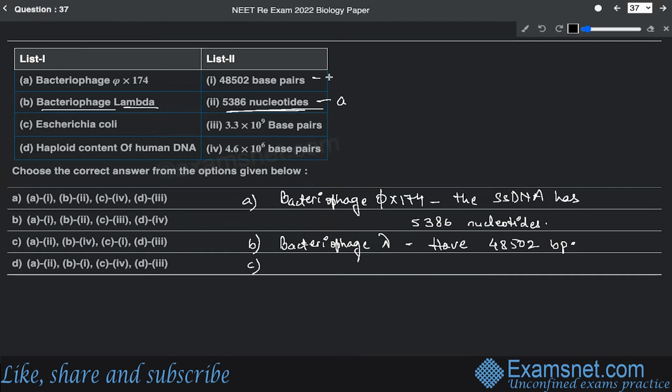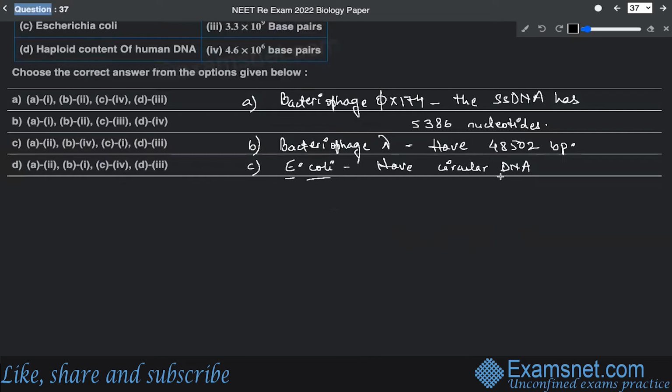Now, the third one is Escherichia coli. Escherichia coli actually has circular DNA. Since they have circular DNA, they have 4.6 into 10 to the power 6 base pairs. So E. coli has circular DNA, and their circular DNA has 4.6 into 10 to the power 6 base pairs.